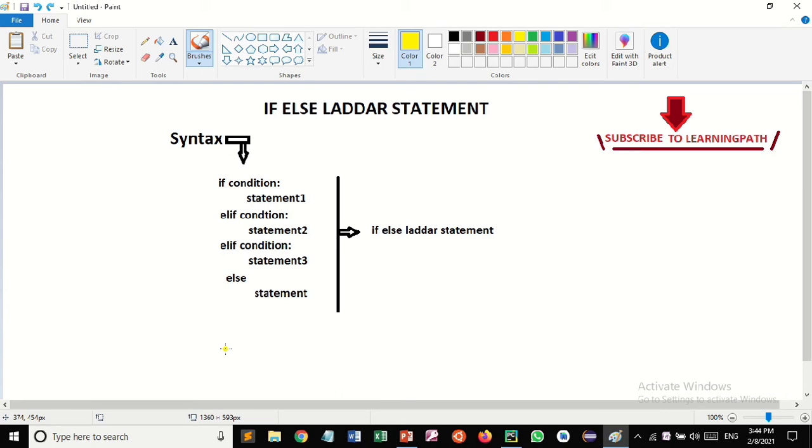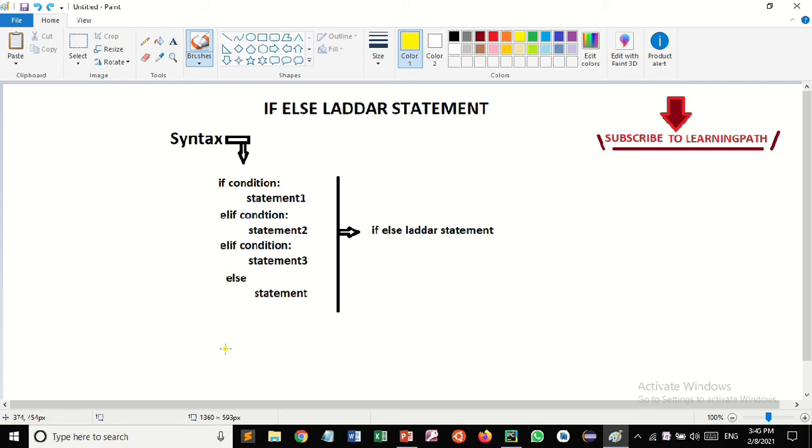The if-else ladder statement in Python is basically used to check conditions, but it executes only one condition at a time, right? The condition which is true first from the top will execute. Remember these things: the if-else ladder executes only one condition at a time, the condition which is true first from the top.